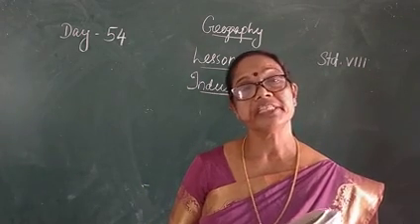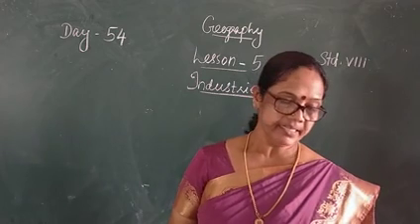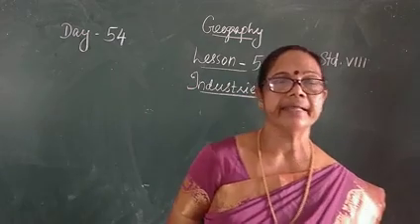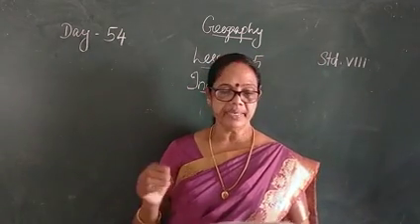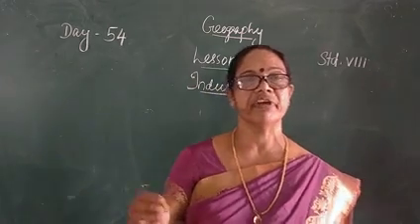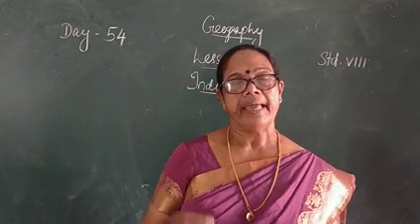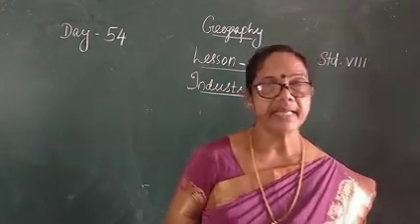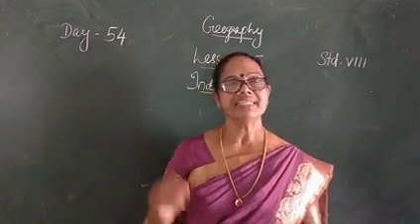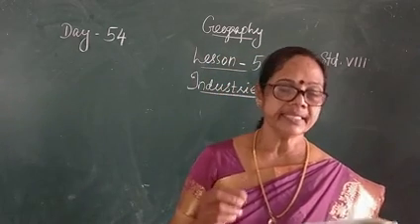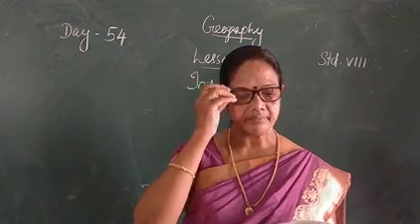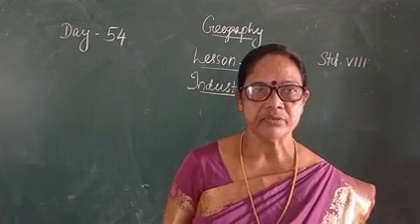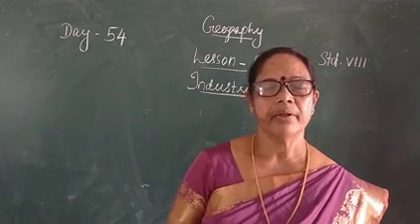Next, classification of industry. Industries are classified on the basis of raw materials, size and ownership. On the basis of raw materials, industries are classified into 4. They are agro-based industry, mineral-based industry, marine-based industry and forest-based industry. First, let's look at what is agro-based industry.